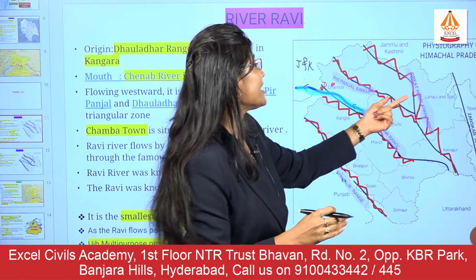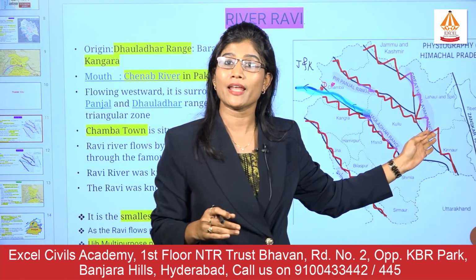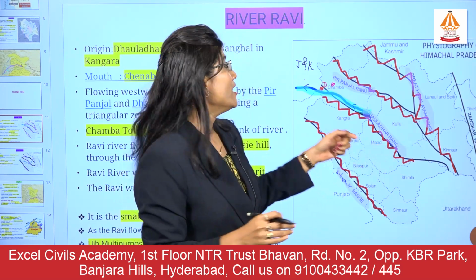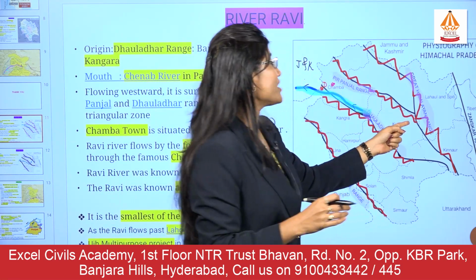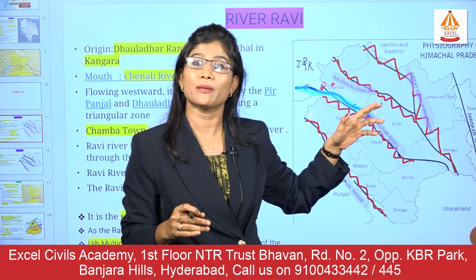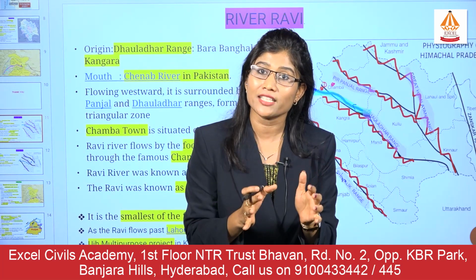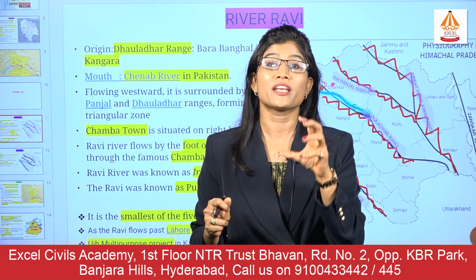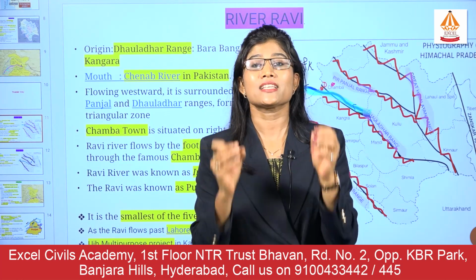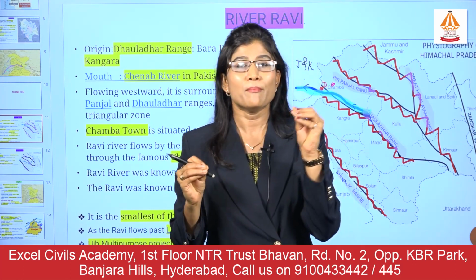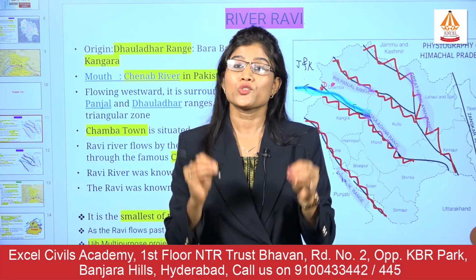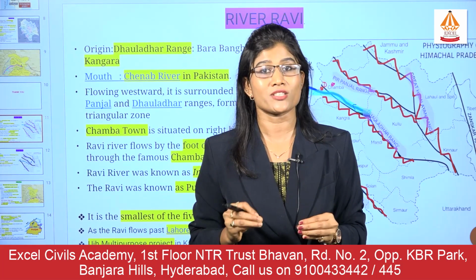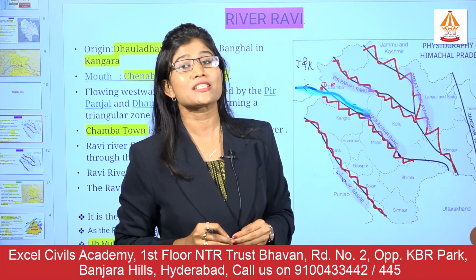For example, as I said, the Chenab originates in the Greater Himalaya. Likewise, the Ravi originates in the Dhauladhar range, and the Beas originates in the Pir Panjal range. But all three rivers originate from the region of Himachal Pradesh itself. That is the reason this topic is very, very important, because UPSC is asking questions at the micro level also. So in this session, along with this river, we are going to learn about the wetlands, the multi-purpose projects and some minor tributaries of the river Indus as well.